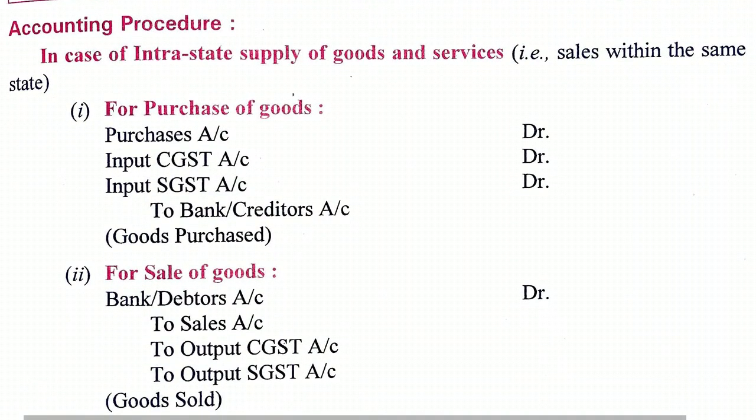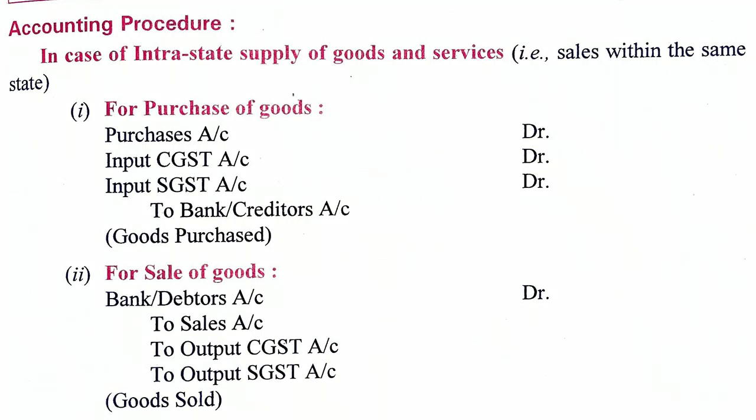Now what are the accounting procedures? In case of intra-state, means within the state, when there is a purchase within the state, what happens? Purchase account debited, input CGST account debited, input SGST account debited, to bank or creditor's account. Suppose purchase is worth rupees 10,000 and rate of GST is 12%.